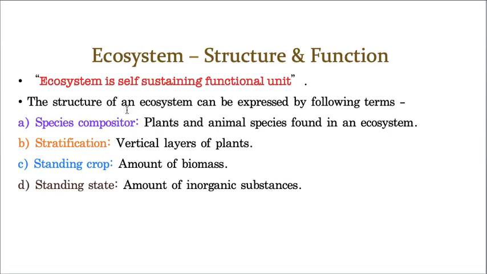Structure of ecosystem includes four types of things. What are they? Species composition, and the next one is stratification, and the third one is standing crop, and the next one is standing state. What is the meaning of species composition?